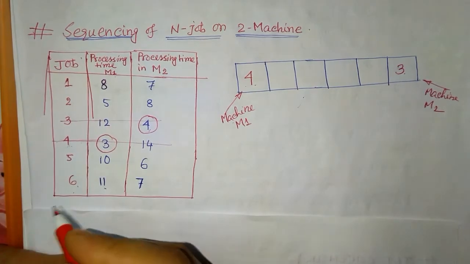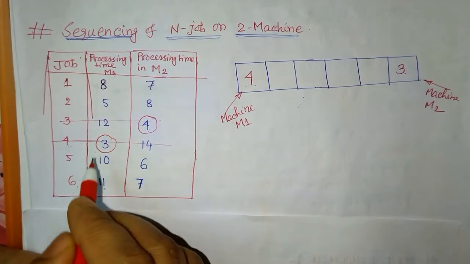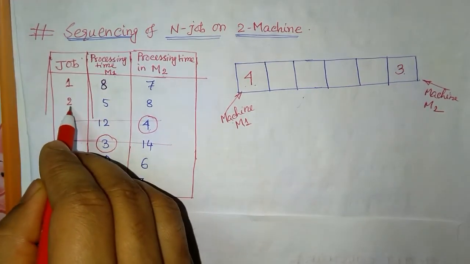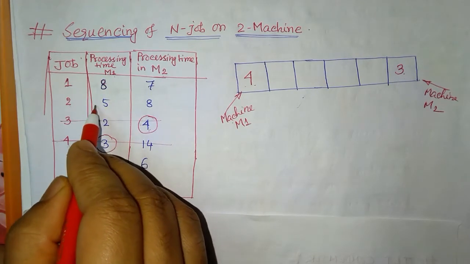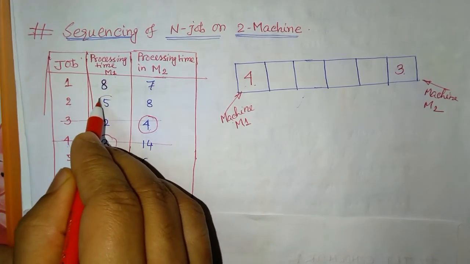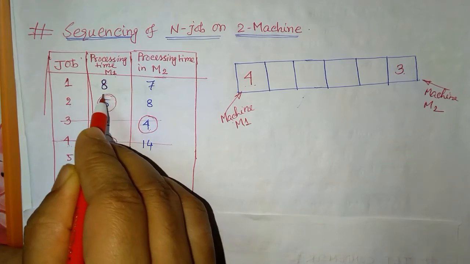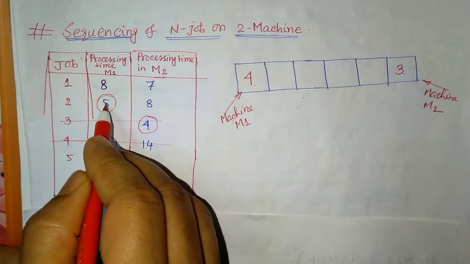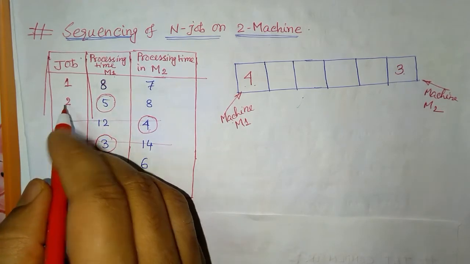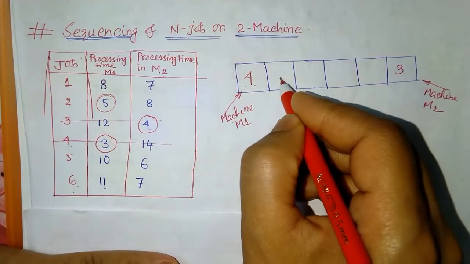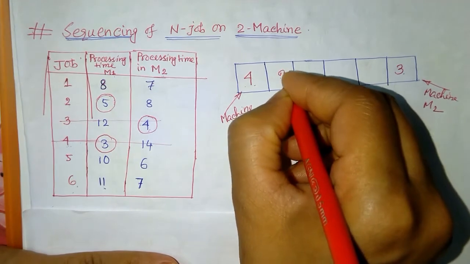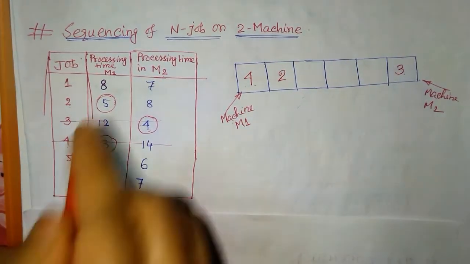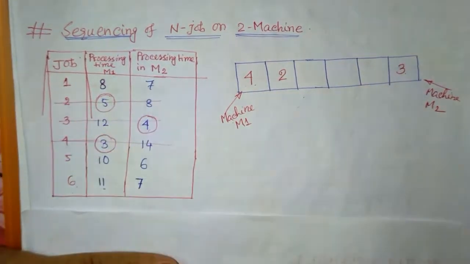So now we will move to the next value. Next we have 5, and it is on machine M1 and the corresponding job is 2. Similarly, it is machine M1, so our job number 2 will come on the machine 1 side, so here I will put this as a 2. Again strike it out.